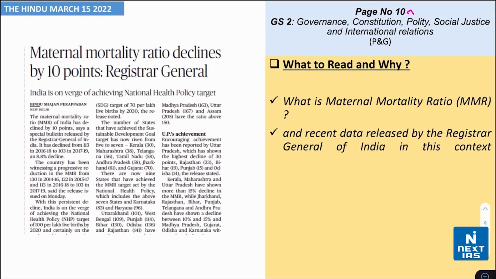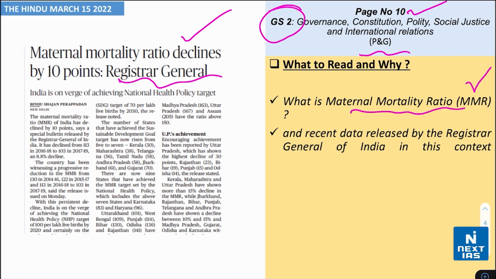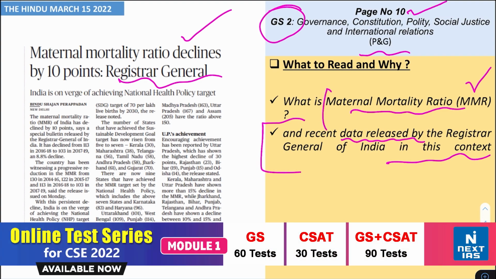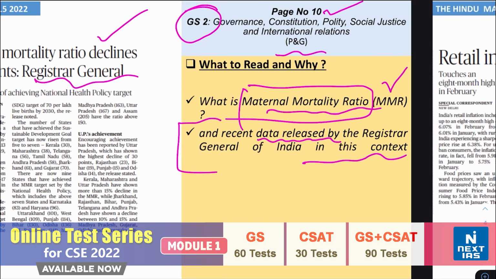Next, take a look at page number 10. This is again relevant to General Studies paper 2 from the topic of polity and governance. The headline says that maternal mortality ratio declines by 10 points, says Registrar General. Now understand what maternal mortality ratio, which is MMR, is, and the recent data released by the Registrar General of India in this context. So you need to know about the data and also the aspects related to MMR.